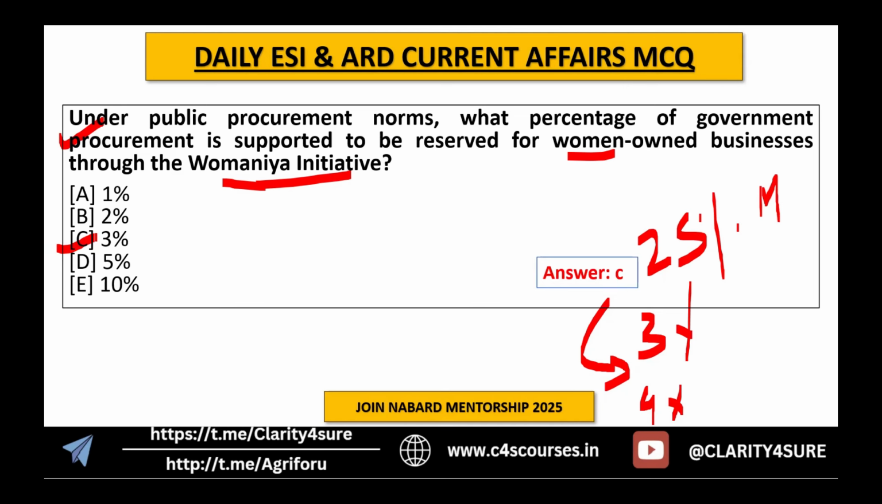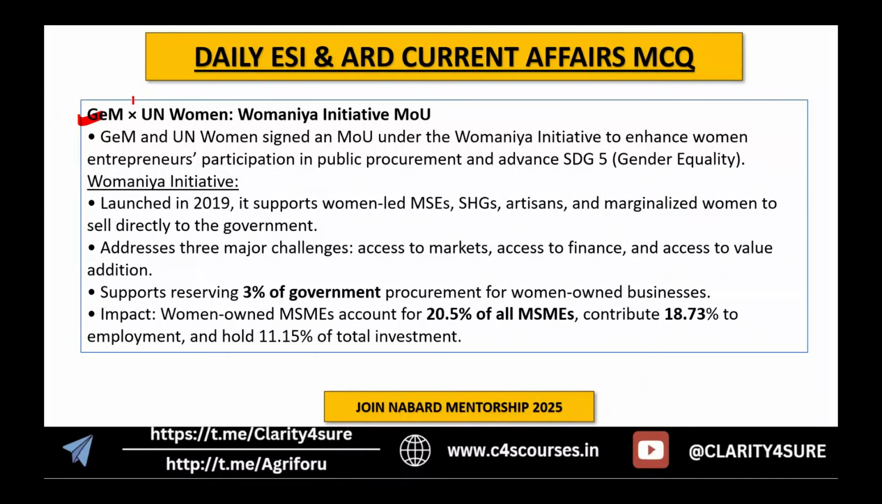Okay, this is again really important. So yes, GeM and UN Women, under the Womaniya initiative, signed a particular MOU. What is the objective of this MOU? They signed this MOU to enhance women entrepreneurs' participation in public procurement. Of course, if GeM is involved, it should be about public procurement, right? So it is about the participation of women entrepreneurs in public procurement, and to advance SDG 5, that is gender equality, right?